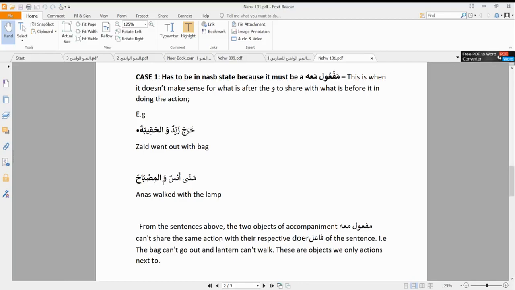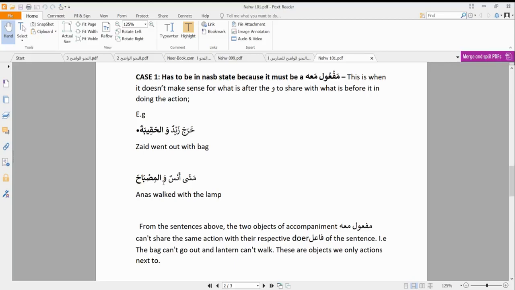So once we see that, we automatically recognize that this is definitely a wawul ma'iyya, and that haqiba must take nasbu and be haqibata and not haqibatu. Why? Because haqiba cannot walk. So when we say kharaja zaidun wal haqiba, then I'm definitely saying that Zaid went out with the bag.